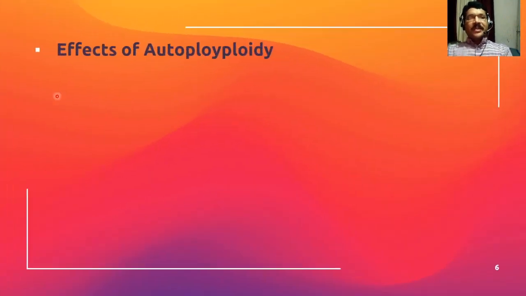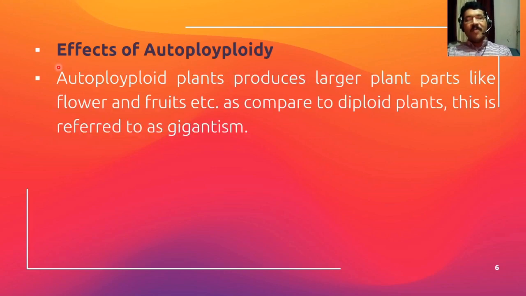Now we will see what the effects of autopolyploidy are. In some plants, autopolyploidy may cause different effects as compared to the diploid cell. The first effect: an autopolyploid plant produces larger plant parts like flowers and fruits, etc., as compared to diploid plants. This is referred to as gigantism. We already discussed this in the previous video, on the characteristics of polyploidy.